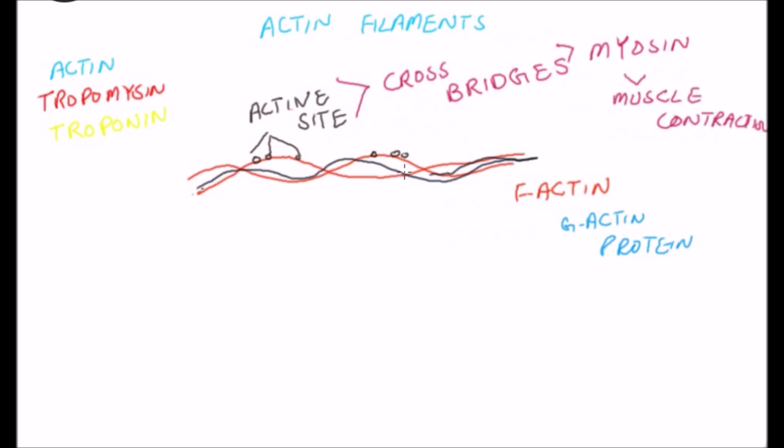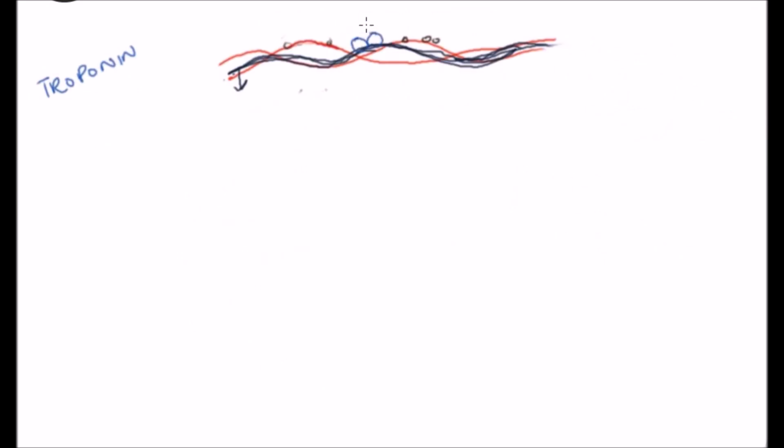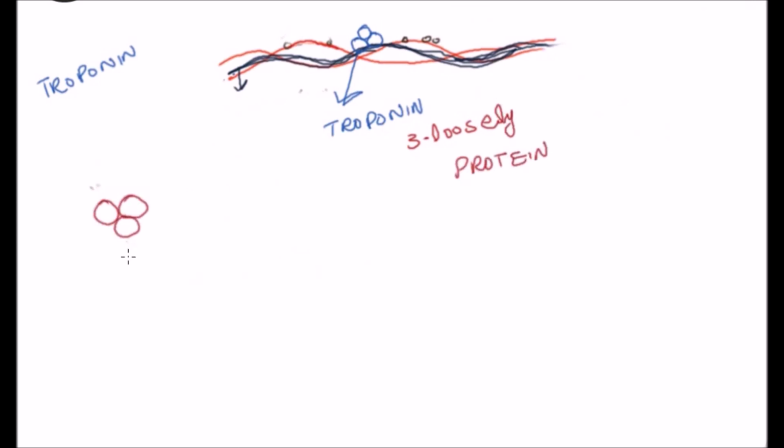The actin filaments also contain another protein called tropomyosin. These molecules are wrapped spirally around the sides of the F-actin helix. In the resting state, the tropomyosin molecules lie on top of the active sites so that attraction cannot occur. There is an additional protein molecule attached to the tropomyosin, which is called troponin. It is a complex of 3 loosely bound protein subunits. One of the subunits has a strong affinity for actin, another for tropomyosin and the third for calcium ions.